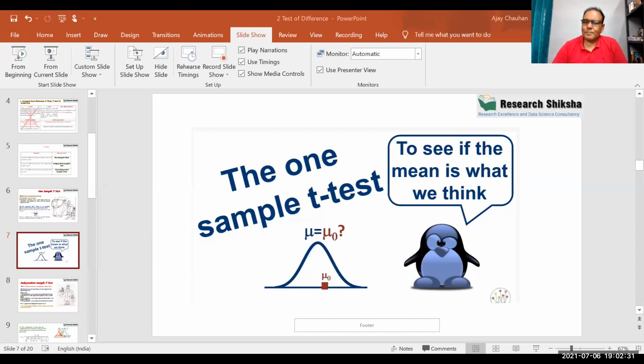Okay, in this case, assume that there is a company, and the company is known for reducing weight. You can assume that it is a weight loss company. The company claimed that if any customer comes to us and joins our weight loss program, the weight will reduce by 5 kg. Whosoever joins our program will reduce the weight by 5 kg in 1 month.